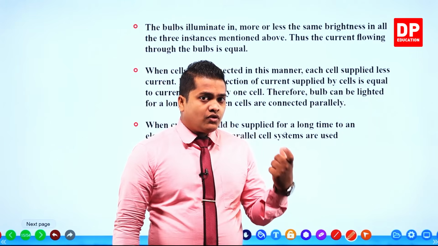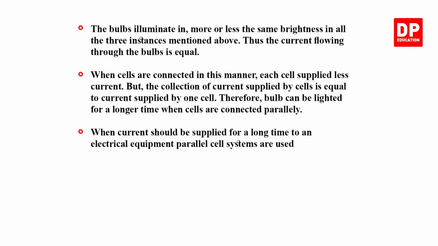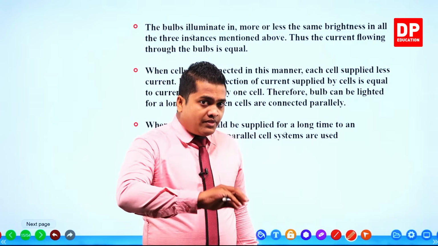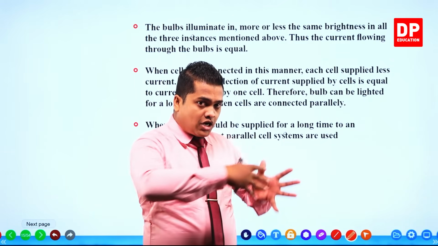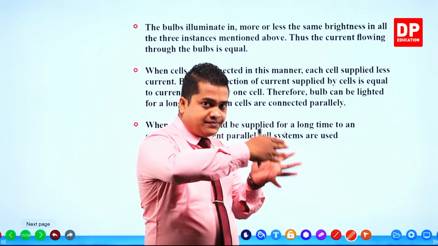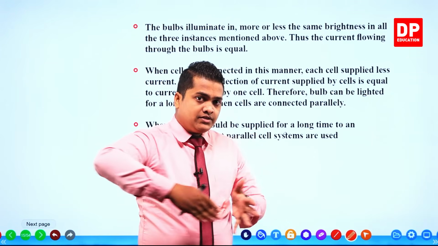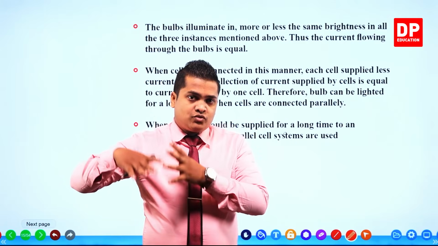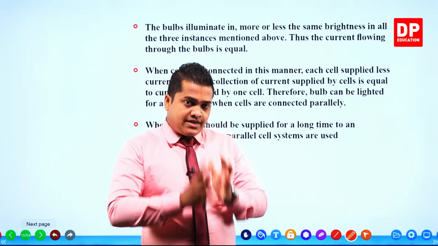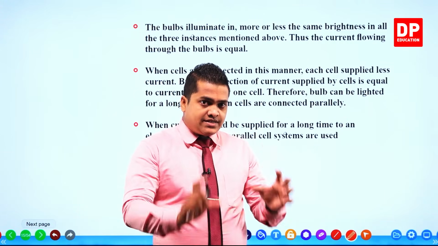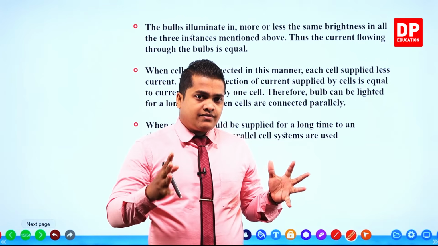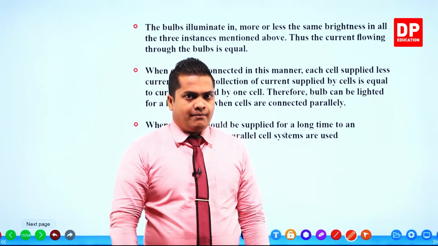Now in the earlier case, what's going to happen? Charges are going to flow from one battery to the other, then from one dry cell to the other in the battery, then from that dry cell to the other. Charges are flowing like a river from one place to another, first to the second, second to the third. So at the same time, all the charges of all the dry cells are being used up.